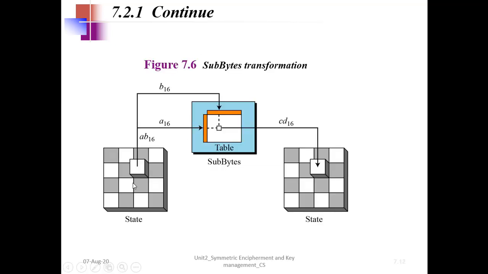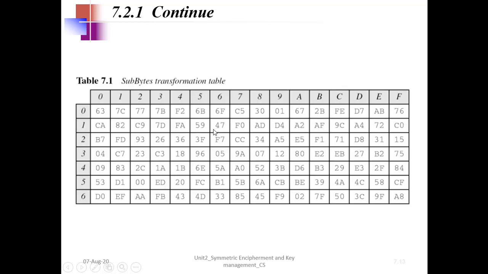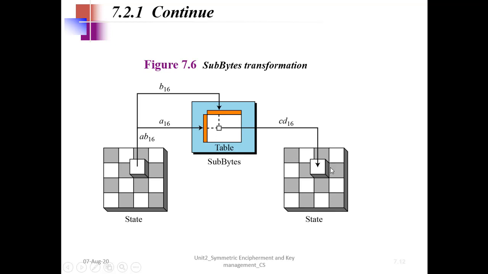If I take this part, I divide it into AB. The MSB side will give me the row number and the LSB side will give me the column number. That intersection will give me another number which is taken from this table, and I substitute that as the output of sub bytes in the same location.